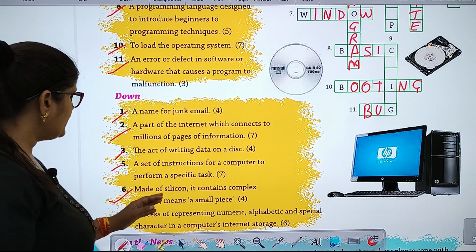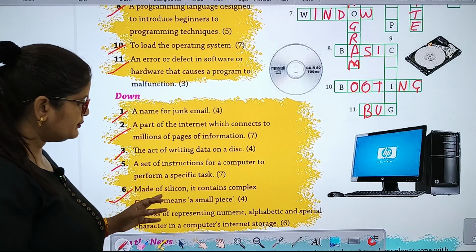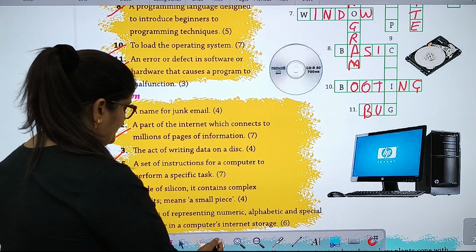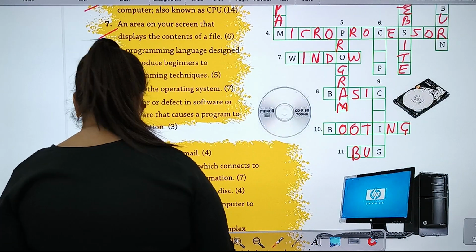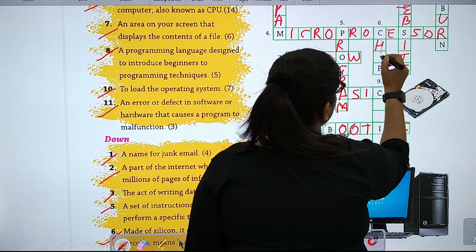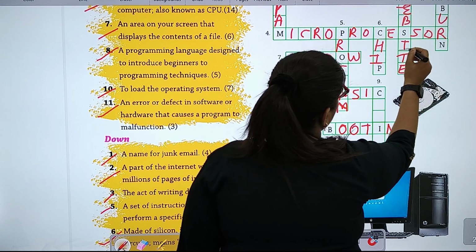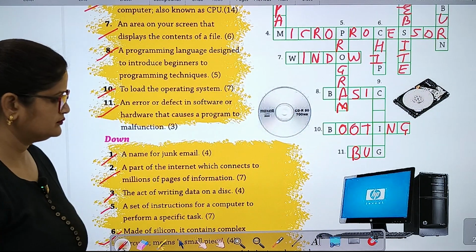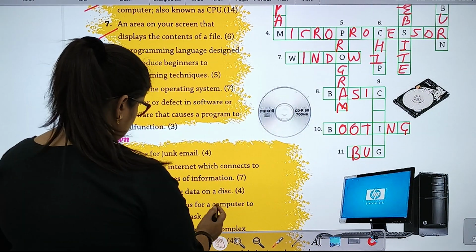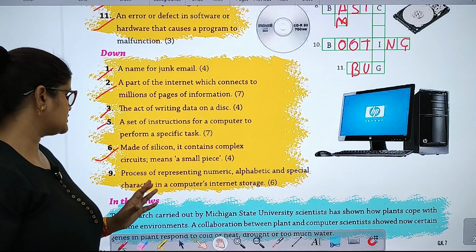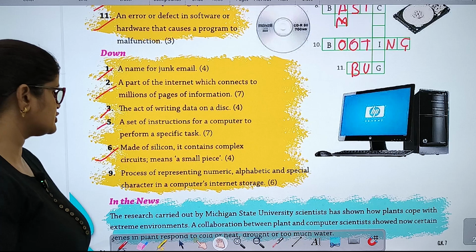Number 6, made of silicon, it contains complex circuits, a small piece. It is chip. Process of representing numeric, alphabetic and spatial characters in a computer's internal storage.